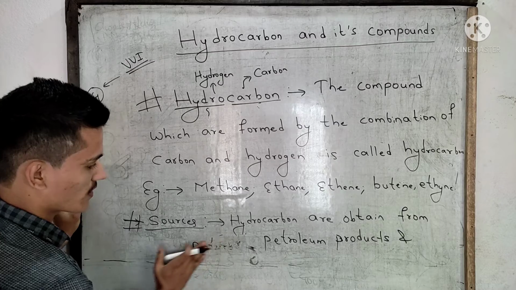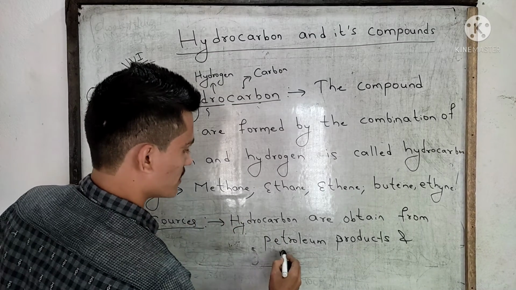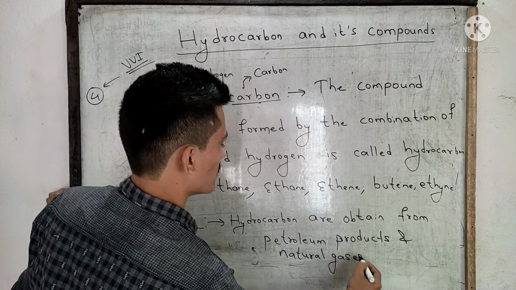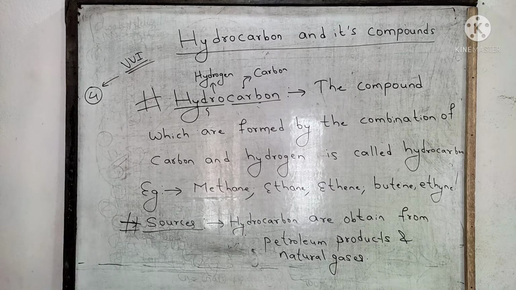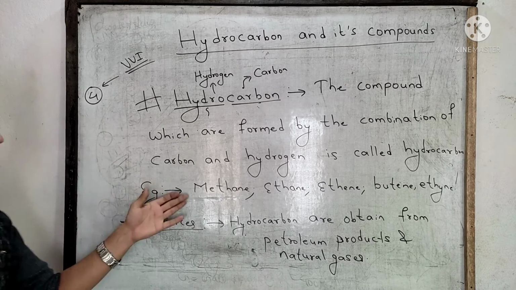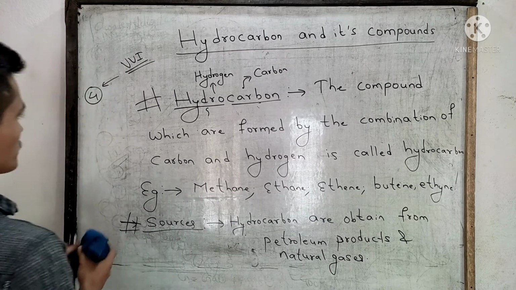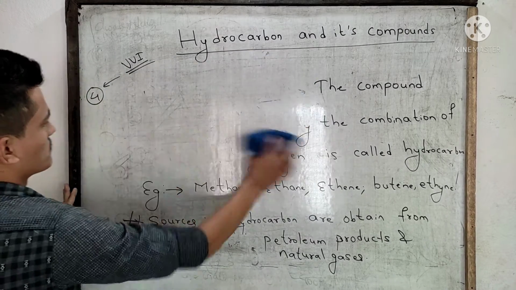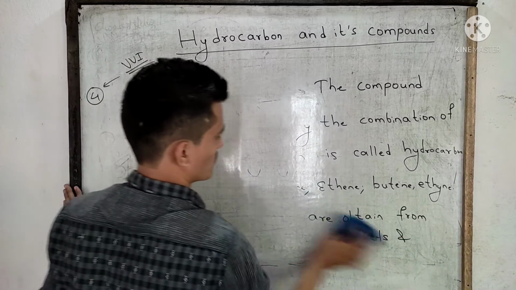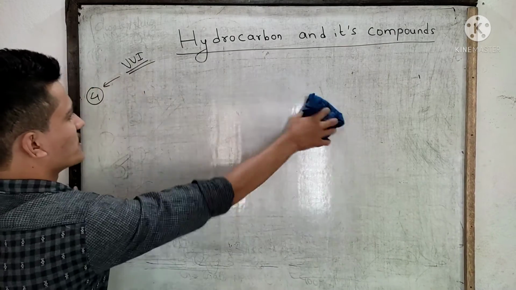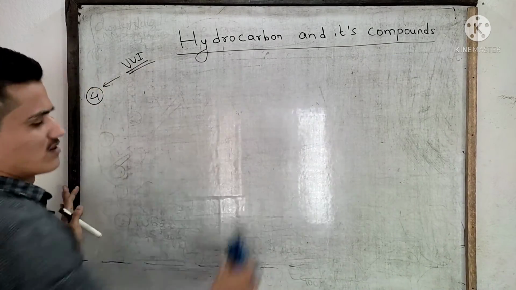Okay, petroleum products and natural gases. We have seen the definition, example, and that hydrocarbons are obtained from coal, petroleum products and natural gases. Now let's move on. It is easy, nothing hard.